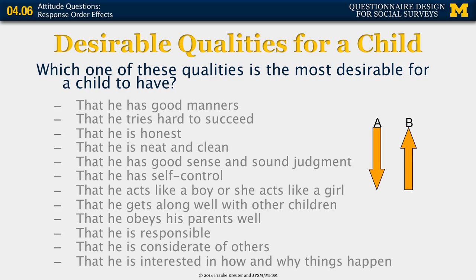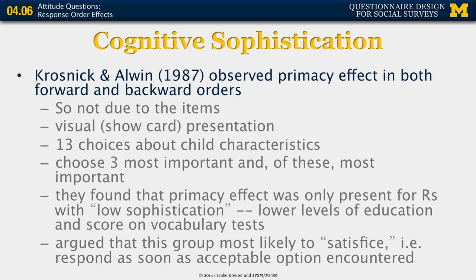All items flipped. And in a study by John Krosnick and Duane Alwin in 1987, they observed this primacy effect, more items being picked on the top, in both forward and backward orders. So they concluded it's not due to the items. They had these 13 choices about child characteristics that I just showed you. And the task for the respondent was to choose the 3 most important.